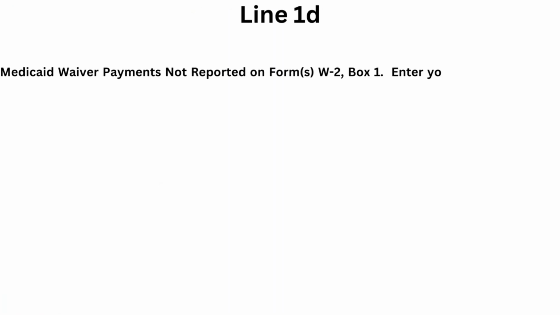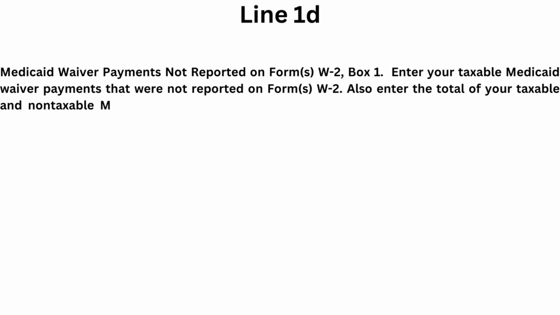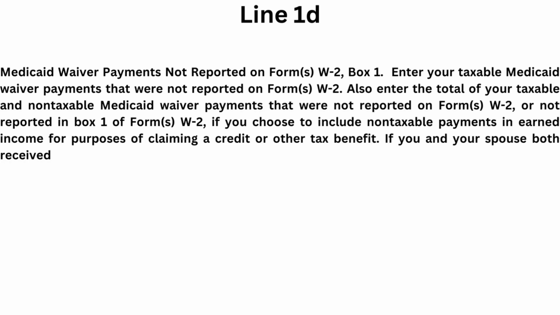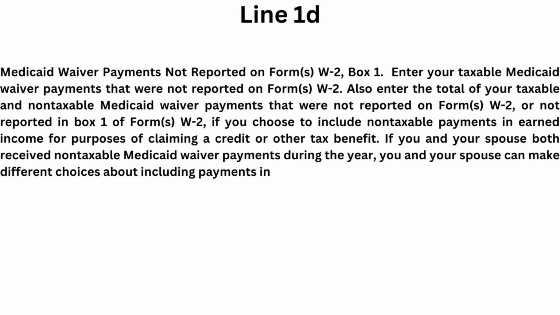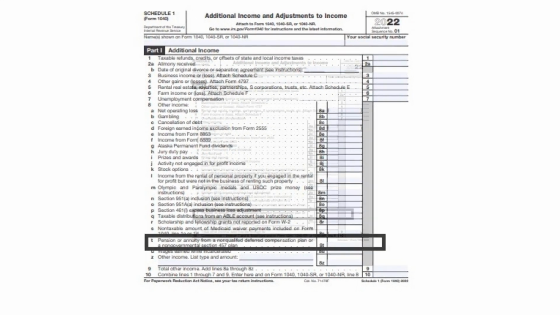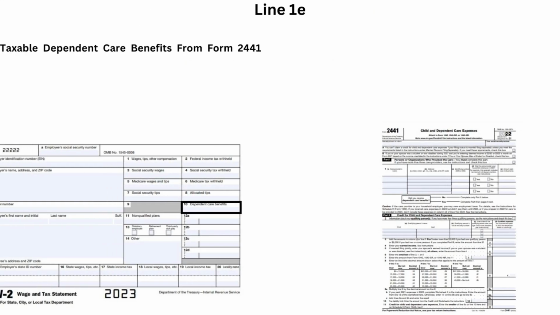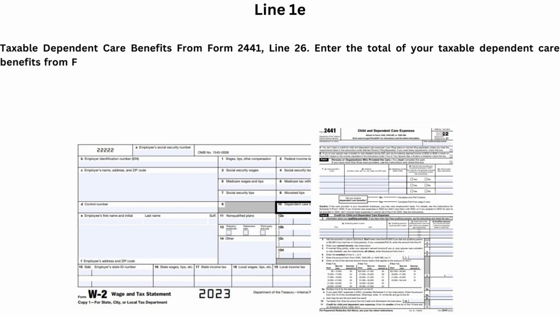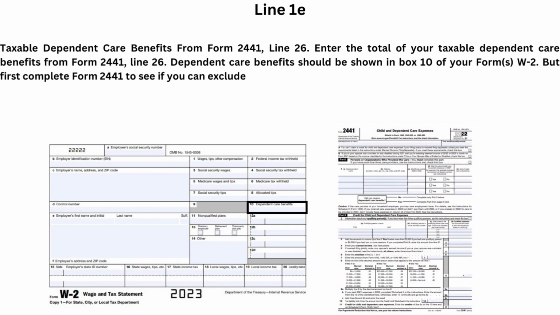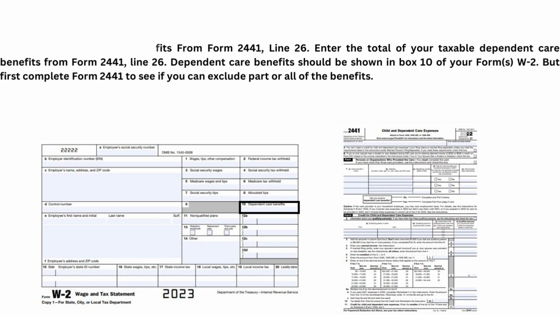Line 1D. Medicaid waiver payments, taxable and non-taxable, that were not reported on the W-2, will be reported on a Schedule 1. You can choose to include non-taxable payments as earned income for purposes of claiming a credit or other tax benefit. Line 1E. Taxable dependent care benefits is reported on Form 2441. Dependent care benefits should be shown in Box 10 of your W-2.